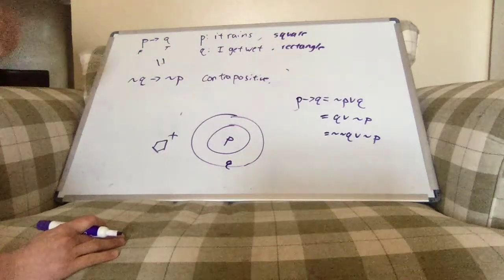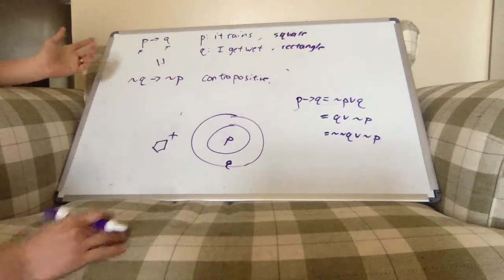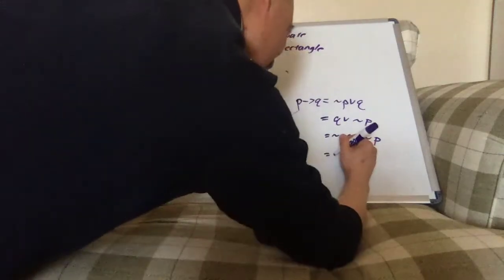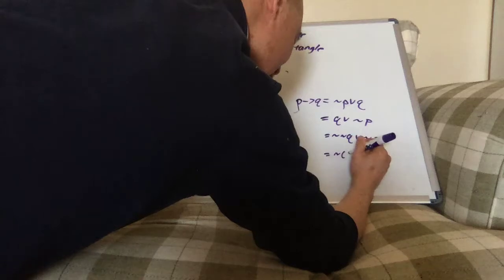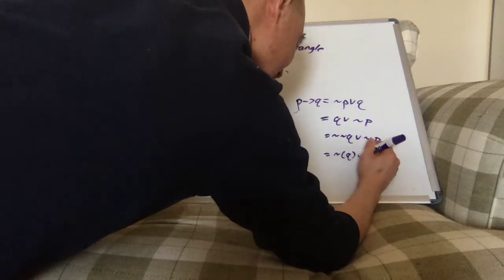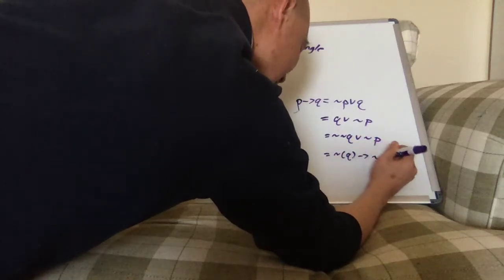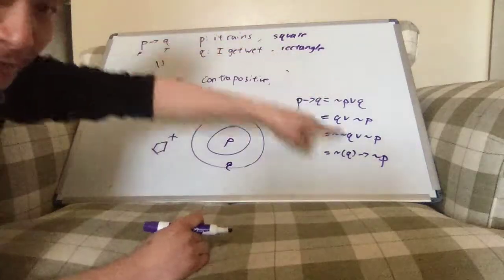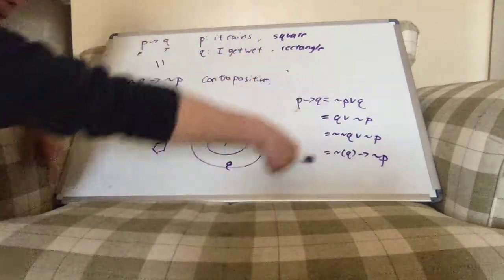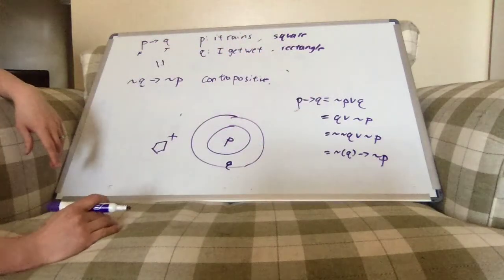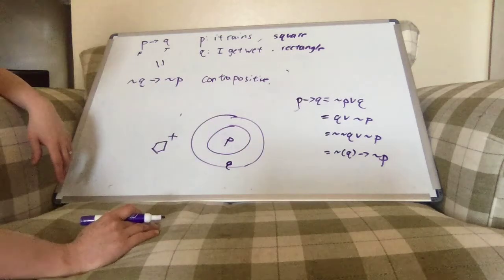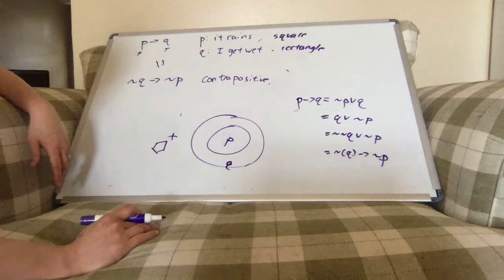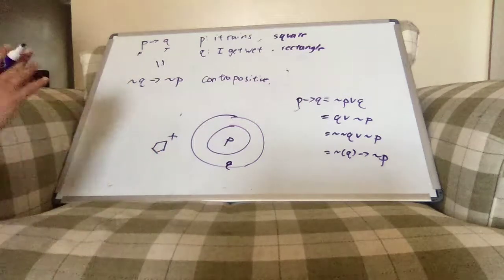The not Q and Q are the same thing. And finally, we just have not Q implies not P. I'm just reverting this equivalence here. So by doing some quick algebra here, we can see that P implies Q and not Q implies not P are in fact the same thing.